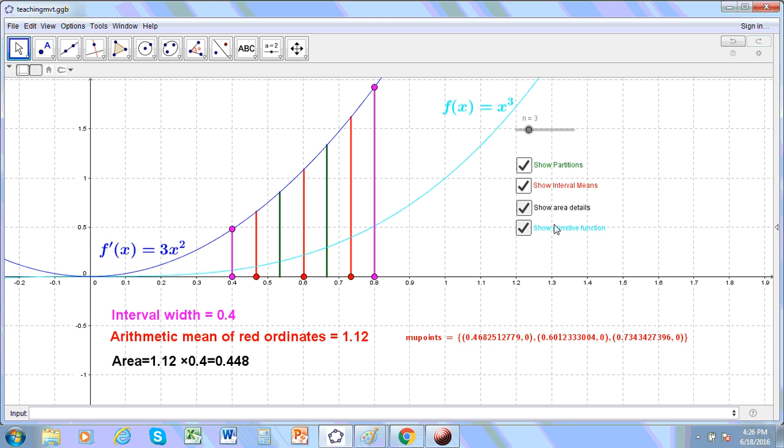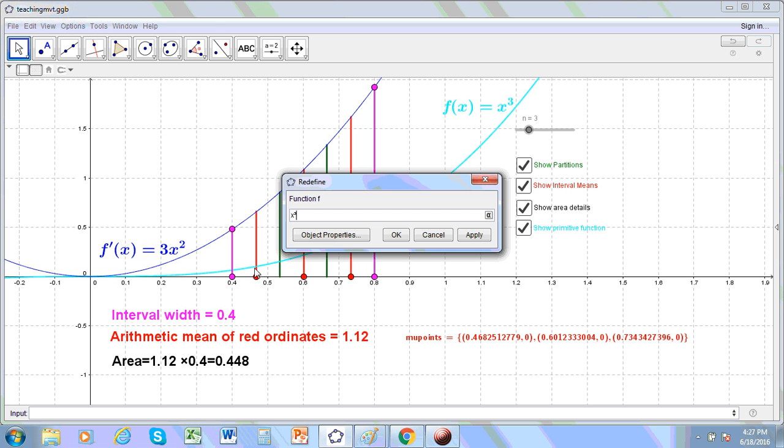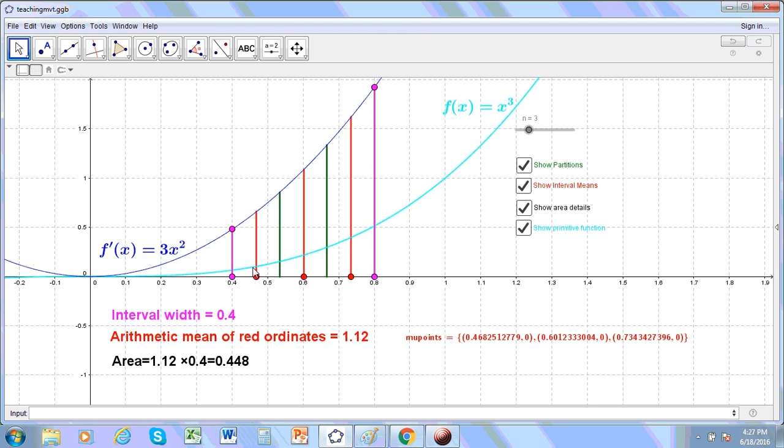And if we look at these two curves, you'll see that always at this particular point here, where the arrow is pointing, there is a tangent line. The gradient of that tangent line is equal to the length of the red line. Okay, the gradient of the tangent line is equal to the length of the red line. So really, when you're calculating an area, you're finding the product of two arithmetic means. The arithmetic mean of all the vertical lines and all the horizontal lines.